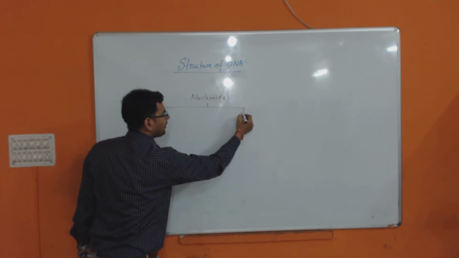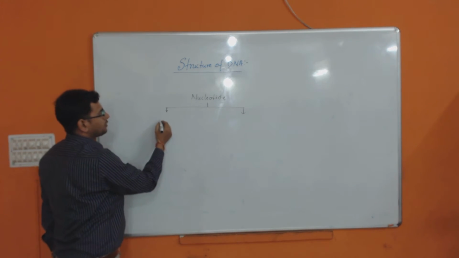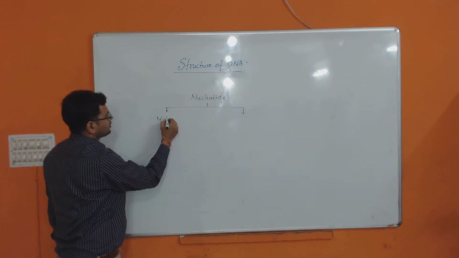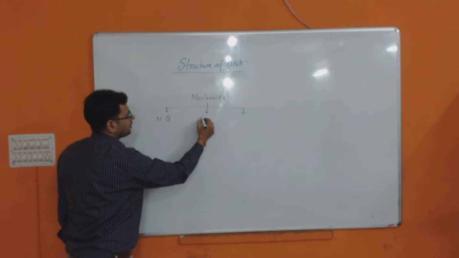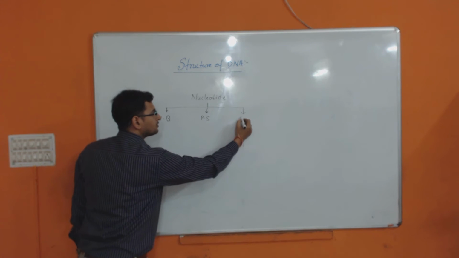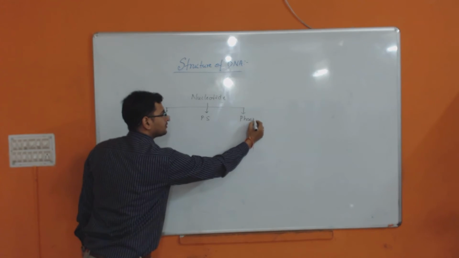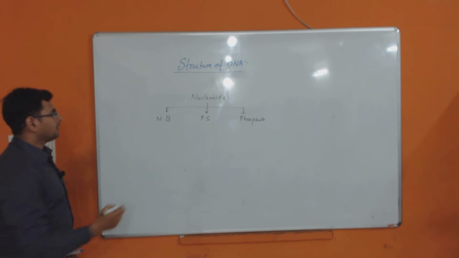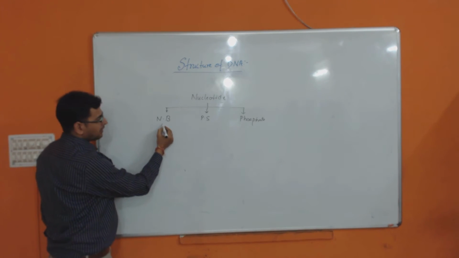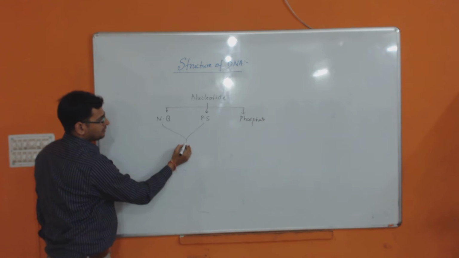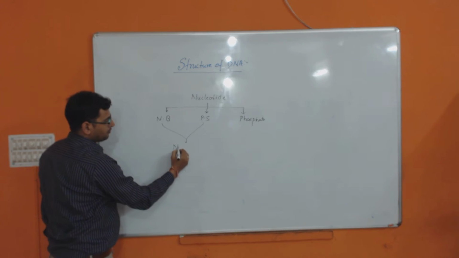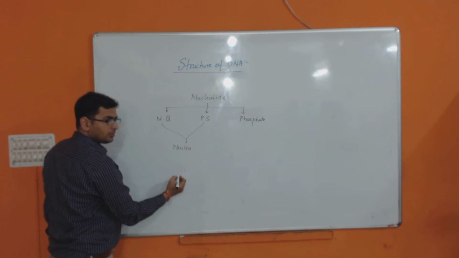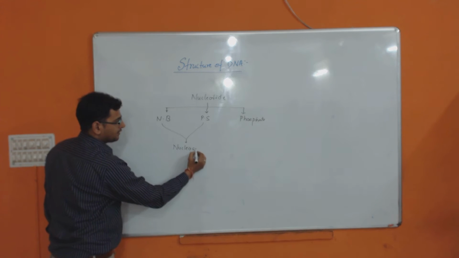Nucleotide is made up of 3 parts. That is your nitrogenous base, pentose sugar, and phosphate. Now you can see here, if nitrogenous base and pentose sugar are present, they form nucleoside.